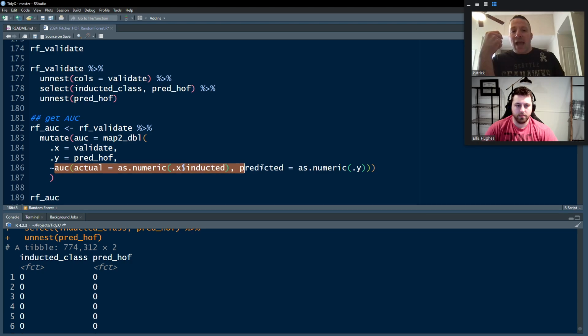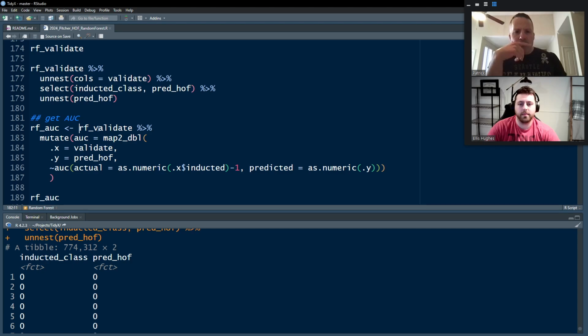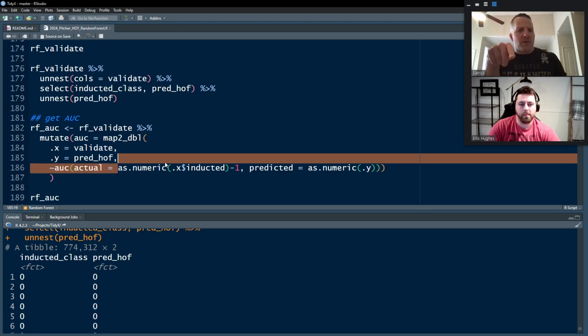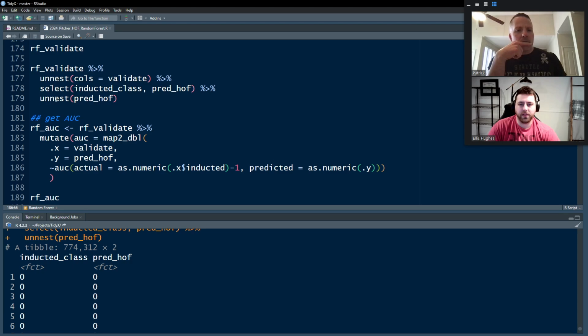And we want to look at the actual value, which is whether the person was inducted. It's going to be a numeric, yes or no. If we're converting a factor to numeric, do we need to do -1 there? Yes, on the validate one, I think. And I think also on the predicted one as well, since it's also a factor.